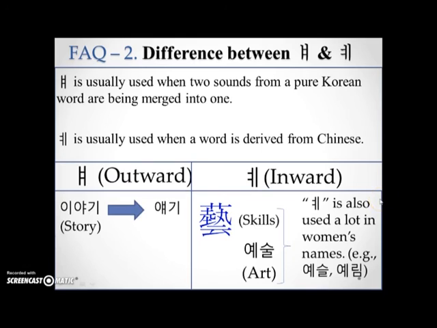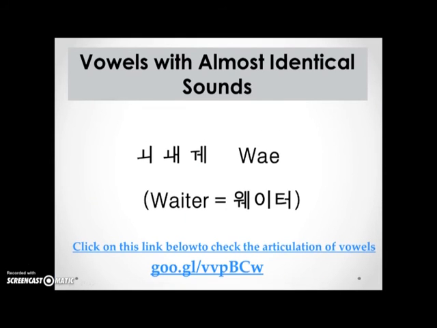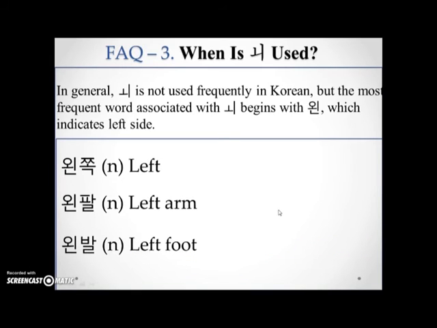Okay, then we're gonna move on to the third group that all sound like we, as in waiter, right? The waiter sound. It will be recorded as waiter in Korean. But I'll tell you when each one is used.